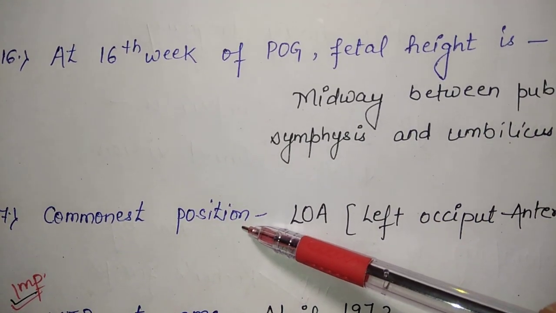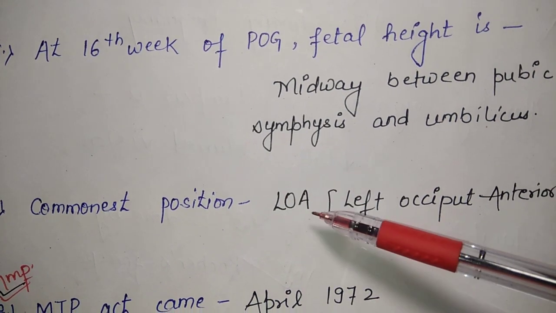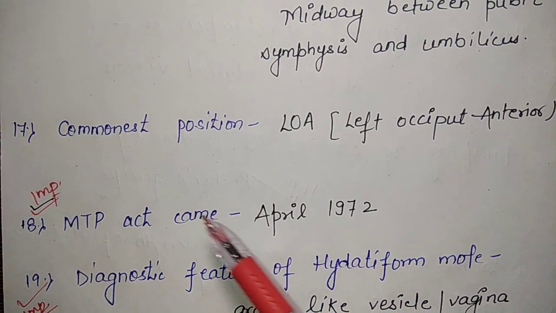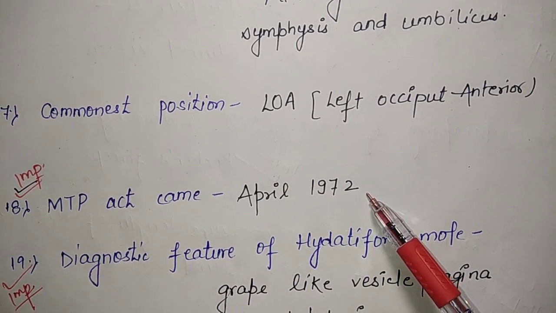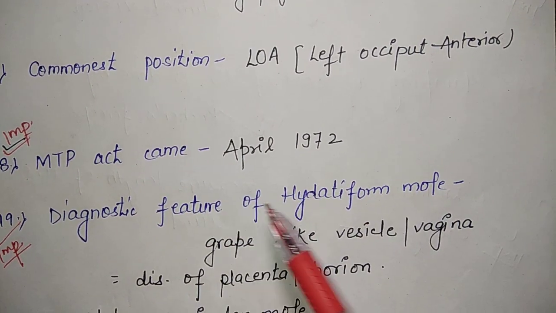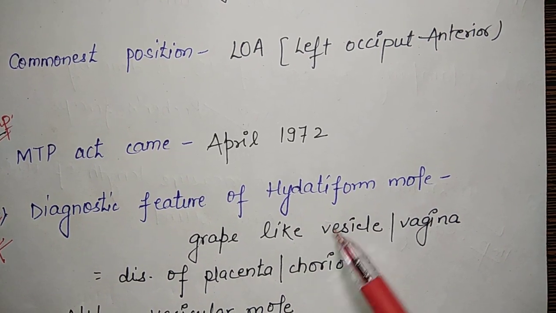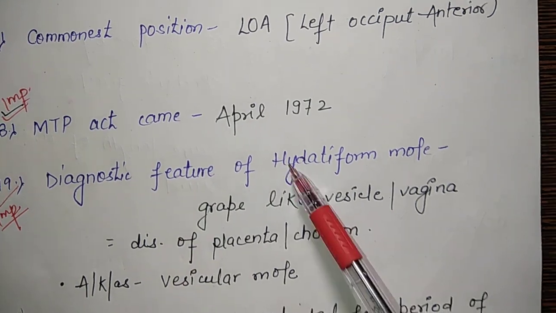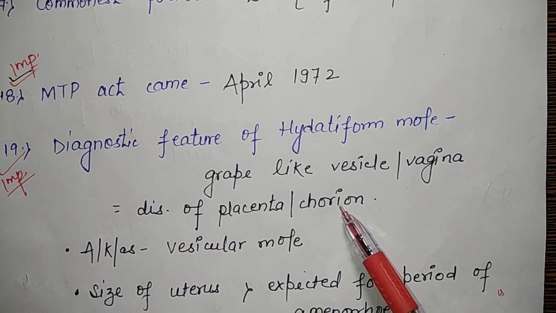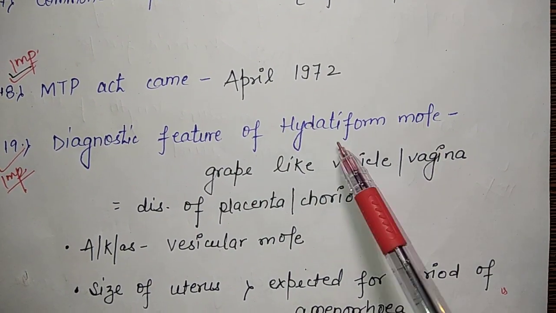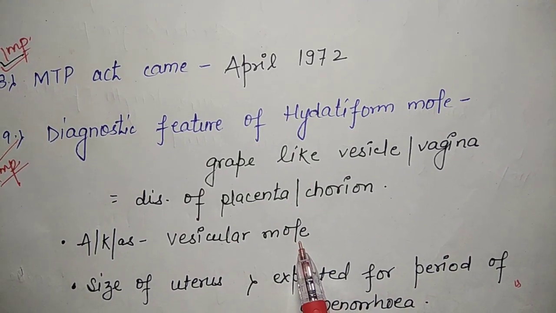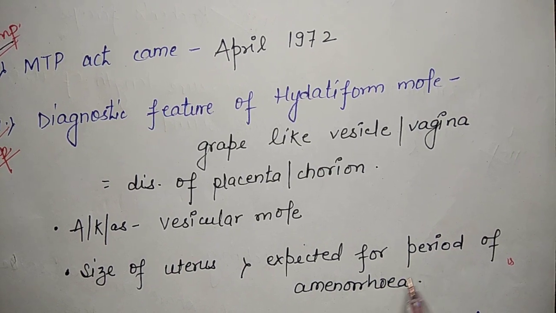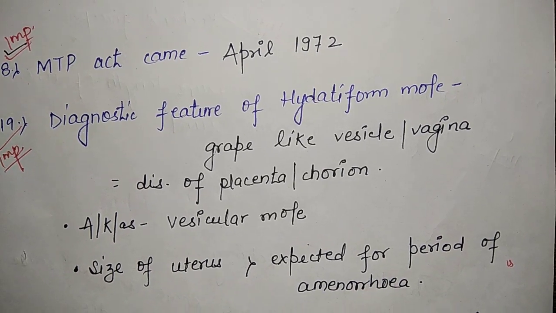Commonest position of the fetus is LOA, that is left occiput anterior. MTP Act came into existence in April 1972. Diagnostic feature of hydatidiform mole is grape-like vesicles passing into the vagina, and it is a disease of the placenta and the chorion. Hydatidiform mole is also known as vesicular mole, in which the size of the uterus is more than expected for the normal amenorrhea.